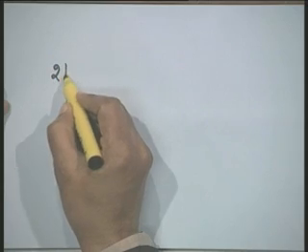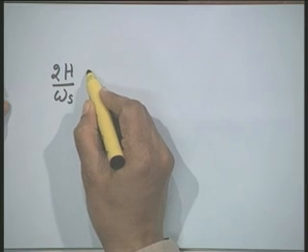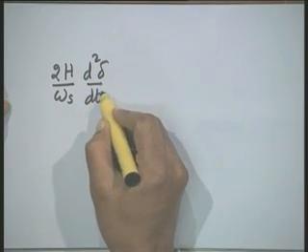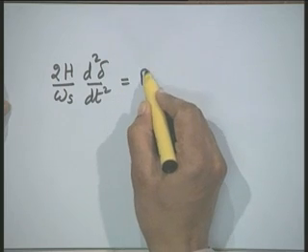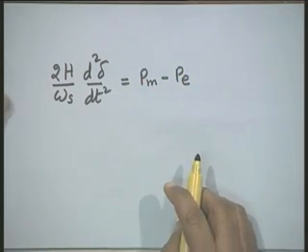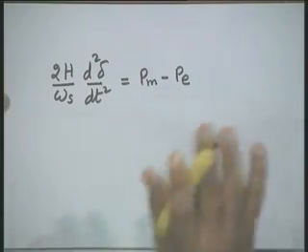is written in the form 2H divided by omega s d2 delta by dt2 equal to Pm minus P. Now, till now we have assumed that this mechanical power input is constant, okay, and this is a very valid assumption.